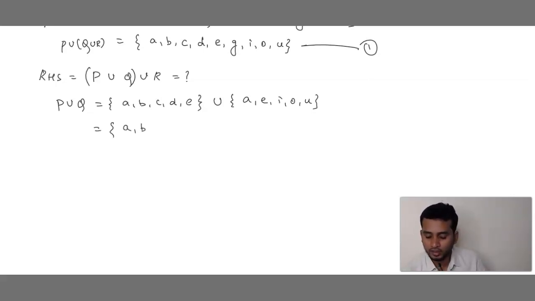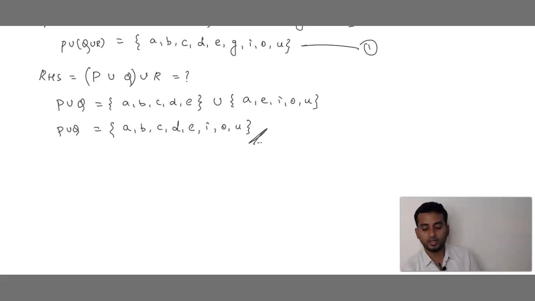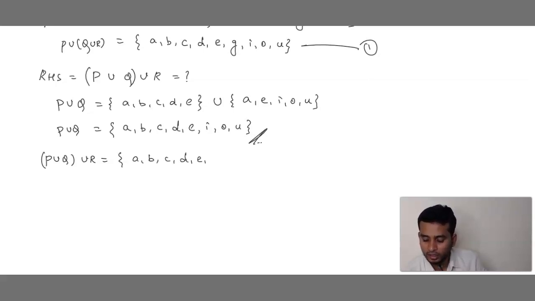That is nothing but A B C D E I O U. So this is P union Q answer. Correct? Now what we have to do? P union Q answer and R answer we have to union. That is nothing but P union Q of union R is equals to, what is P union Q answer? A B C D E I O U.